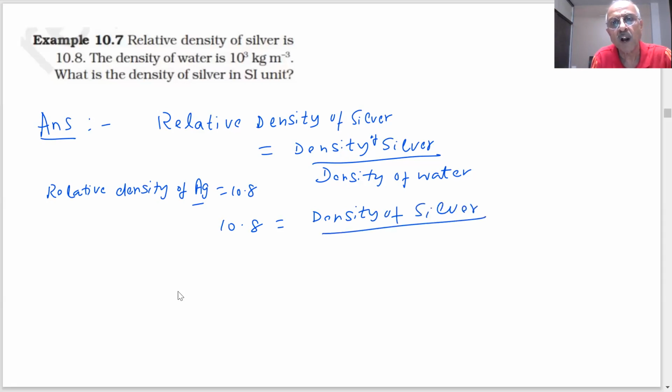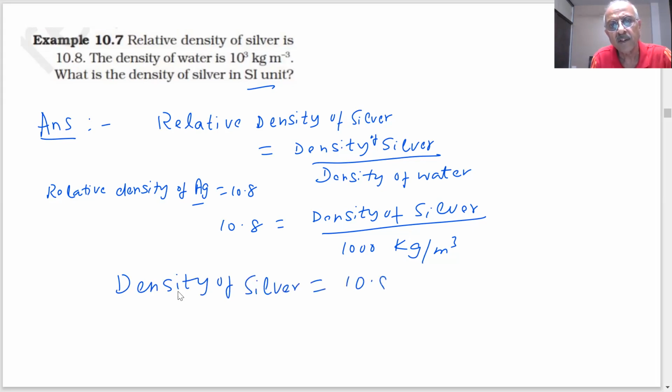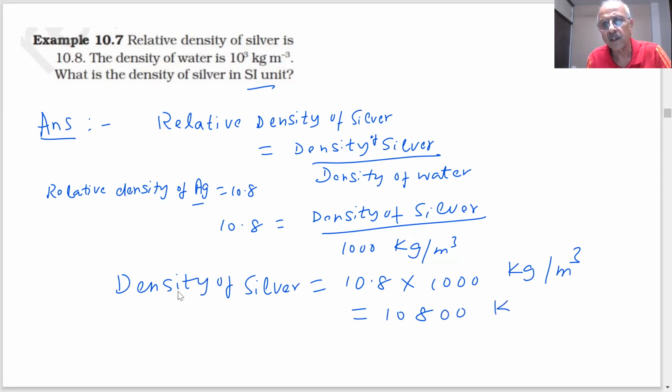And what is the density of the water in SI units? 1000 kilogram per meter cube. Then what will be the density of silver? 10.8 is a number into 1000 kilogram per meter cube. How much will it come? 10,800 kilogram per meter cube.